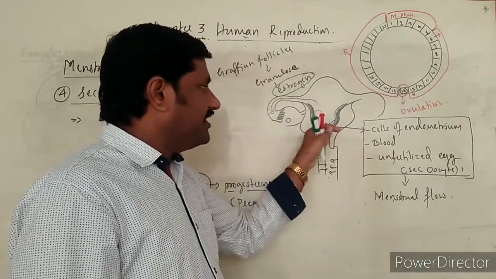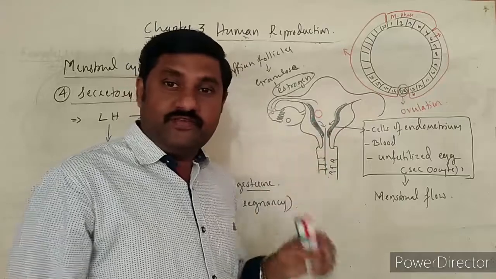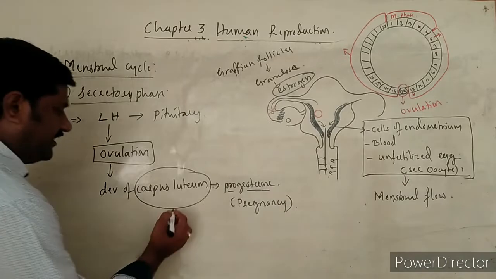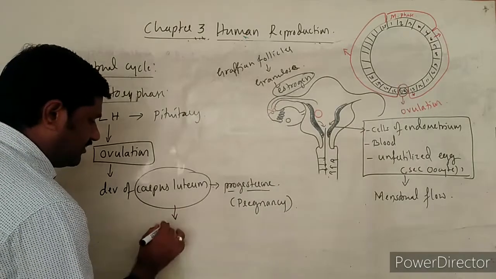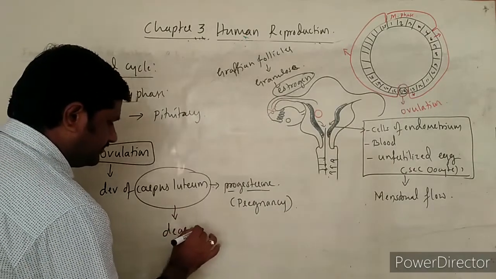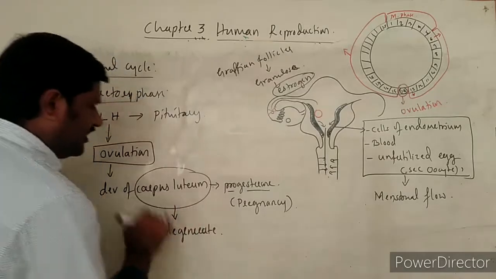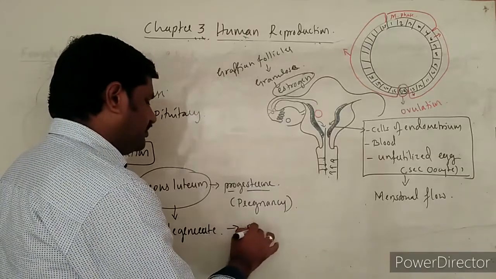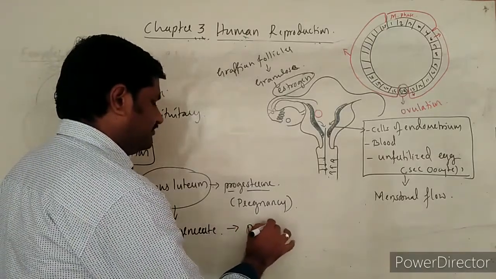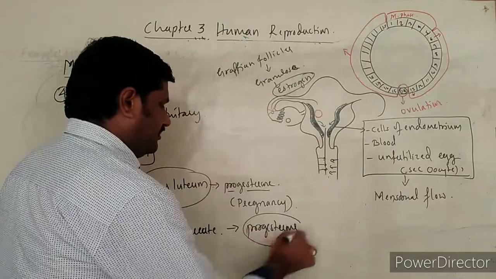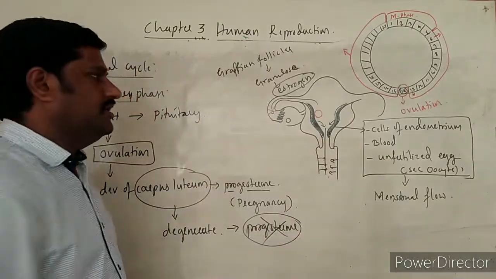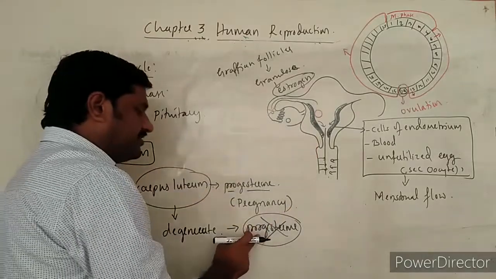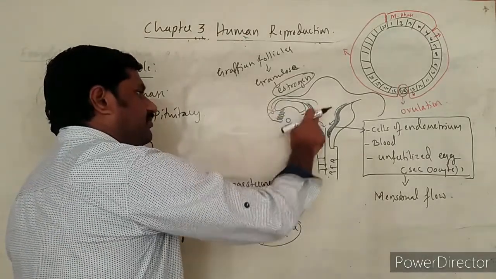If pregnancy takes place, then what happens? We came to know. If there is no pregnancy, this corpus luteum starts to degenerate, hence there is no progesterone hormone, and then there is no maintenance of the endometrium for implantation.